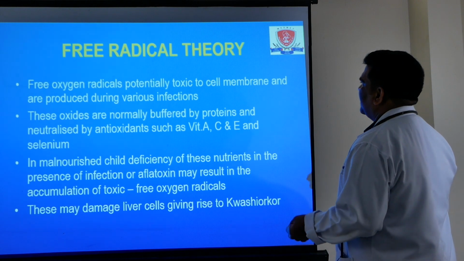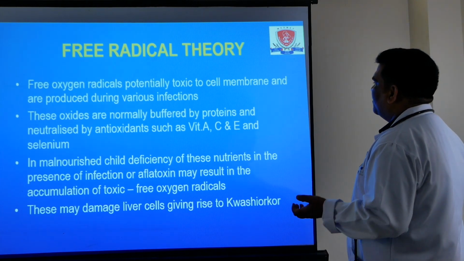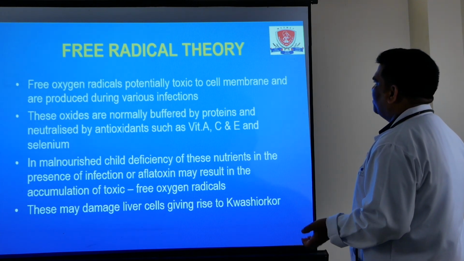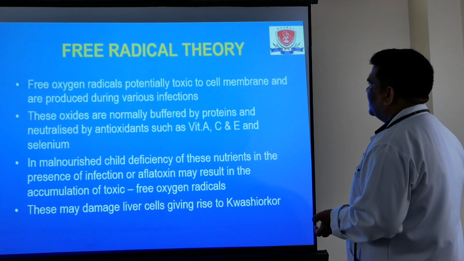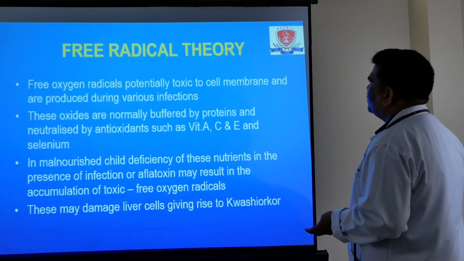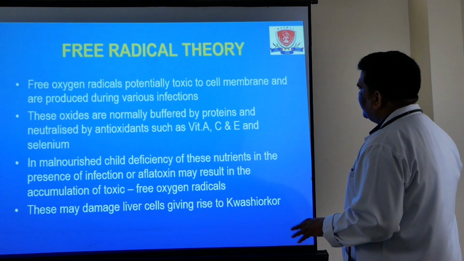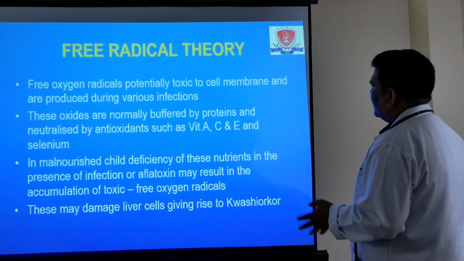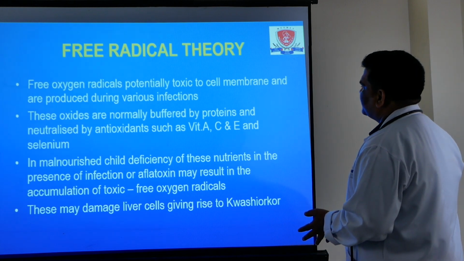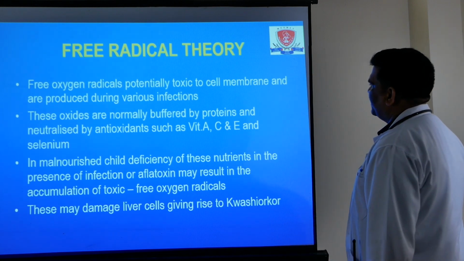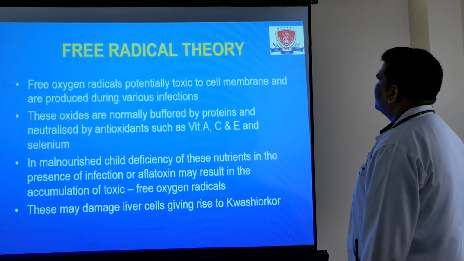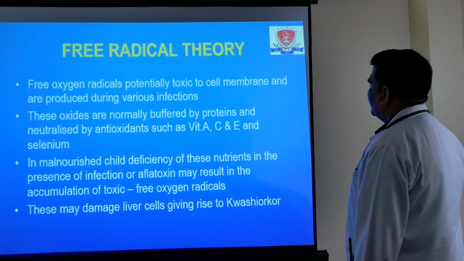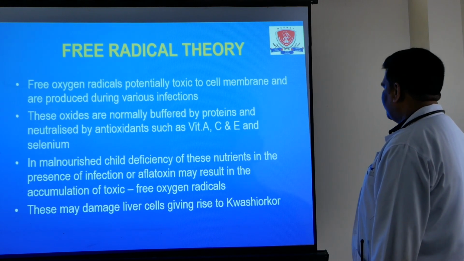But in malnourished child having deficient all these factors, vitamin A, C, proteins, and due to this they are unable to neutralize the free oxygen radicals. They cause cell damage and symptoms, signs, and other manifestations of PM. And these free toxins also damage the liver cell and give rise to fatty liver in kwashiorkor.